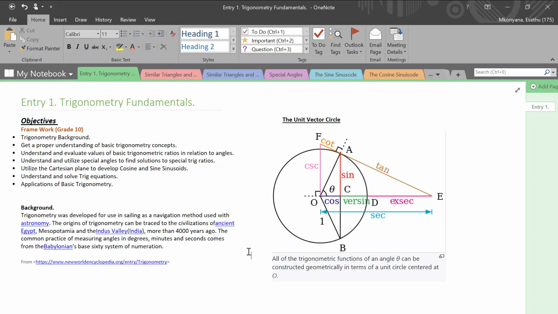You also have to get a proper understanding of basic trigonometric concepts: understand and evaluate values of trigonometric ratios in relation to angles, understand and utilize special angles to find solutions to special trig ratios, and utilize the Cartesian plane to develop cosine and sine sinusoids. That's a very interesting topic, because we start with a plane angle, a right-angled triangle, but this is going to develop into sinusoids, into wave analysis, and into a lot of stuff.